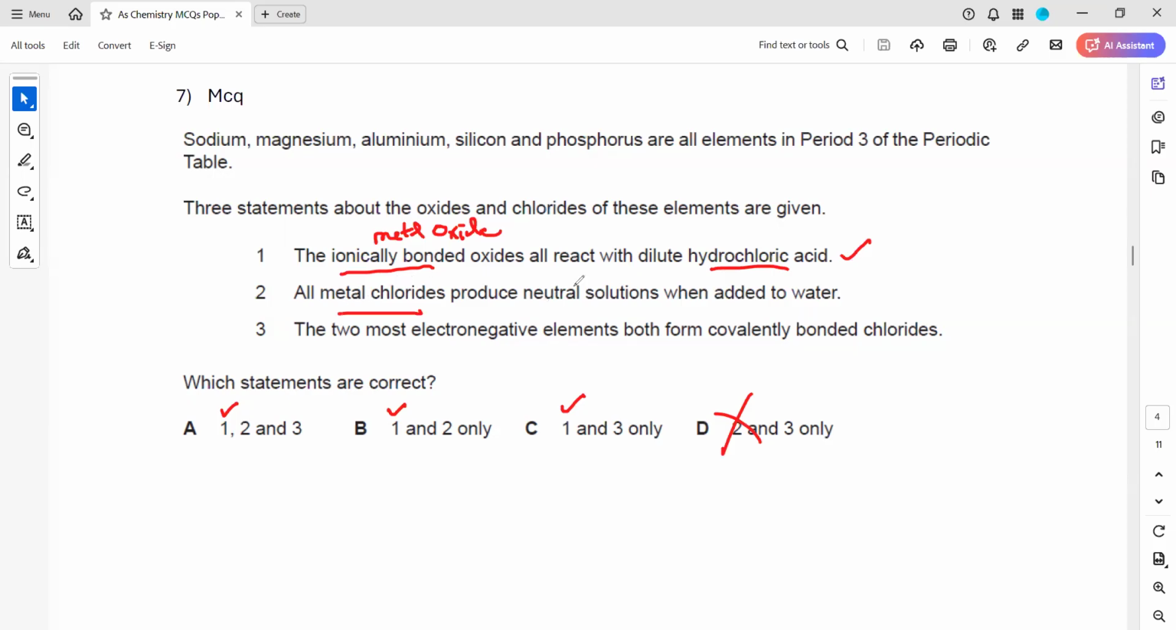All metal chlorides produce a neutral solution when added to water. So what about this statement? When we check the second statement, it's not like all the metals will produce a neutral solution. Some are even not producing this solution. Like for example, if you see,